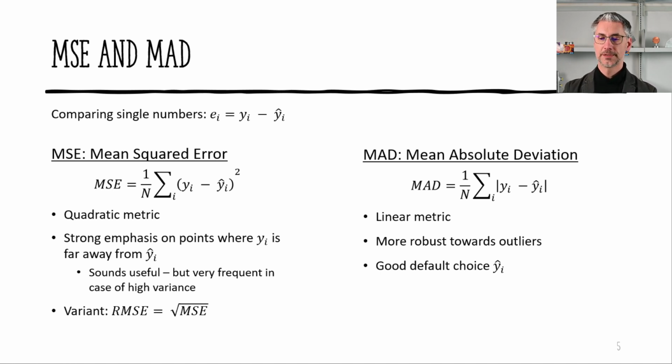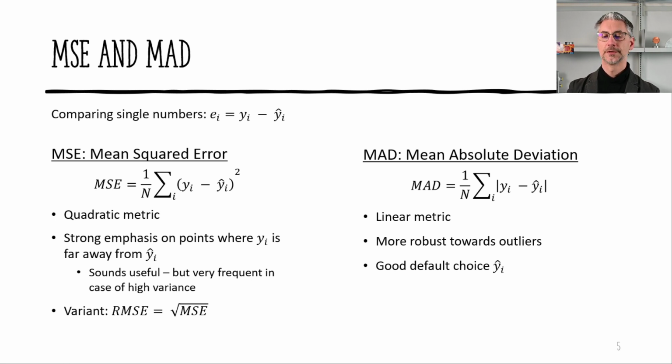It's a quadratic metric. That means that there's a strong emphasis on points where y is far away from y hat. That does sound useful if we think about it naively. But if we have a distribution with high variance, we will have a lot of points where the difference between the prediction and the true value is very large.